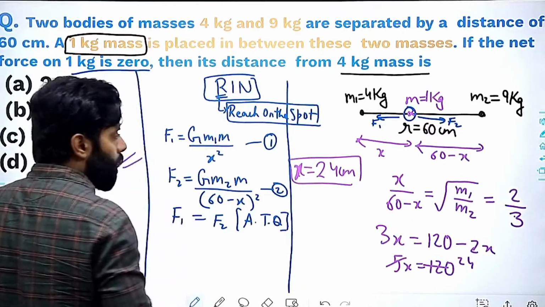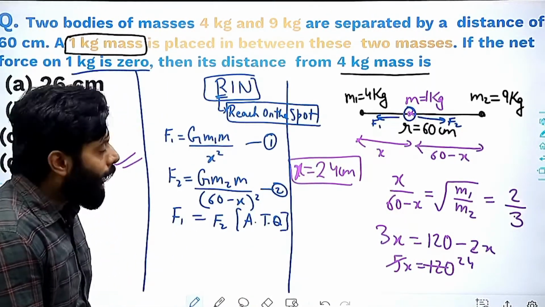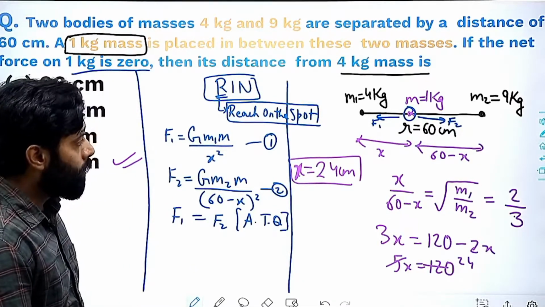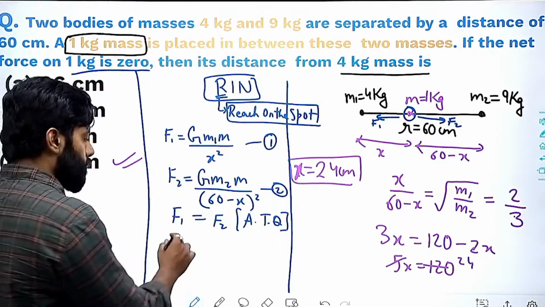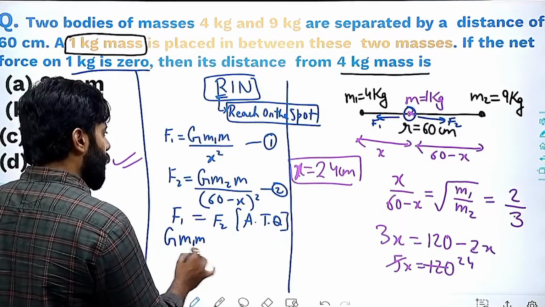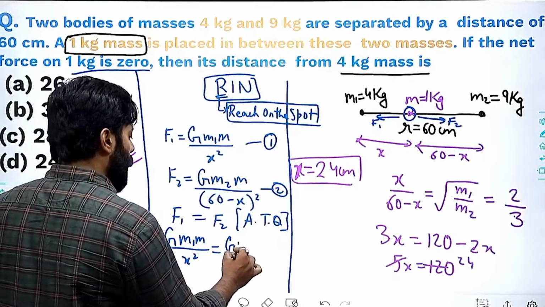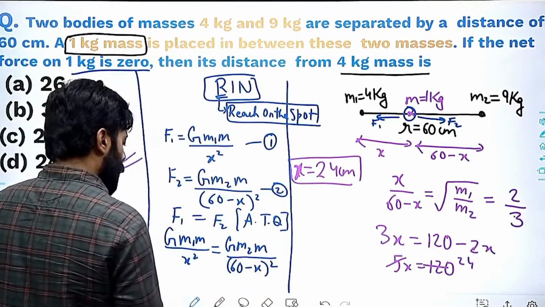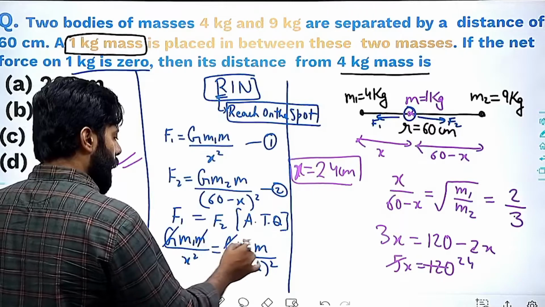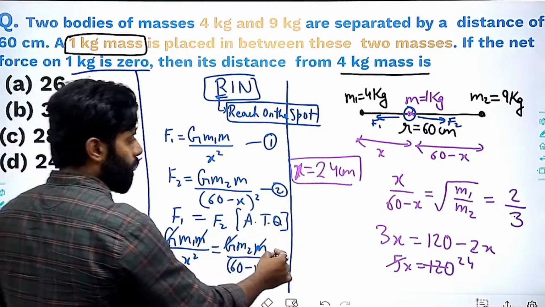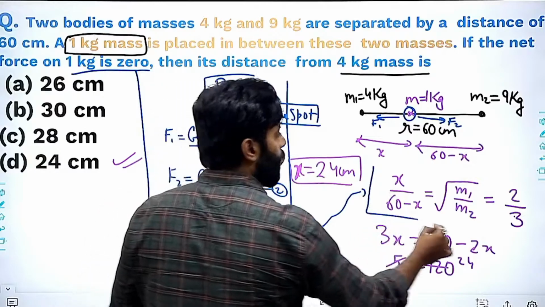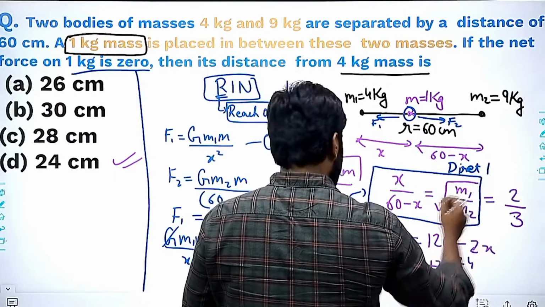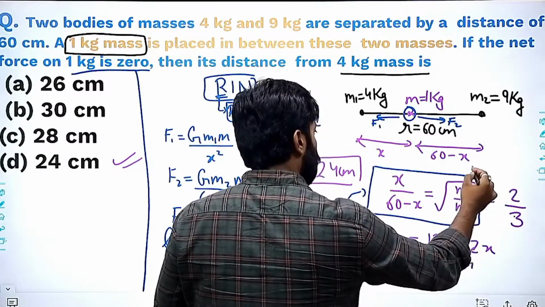Obviously, when you are solving in your exam, you have to do these steps in your mind only. Then if you substitute G M1 M divided by x square is equal to G M2 M divided by 60 minus x whole square, G will cut, M will cut, right? It will come out to be this. So this is the direct formula which I used earlier, or you can say this is the shortcut.